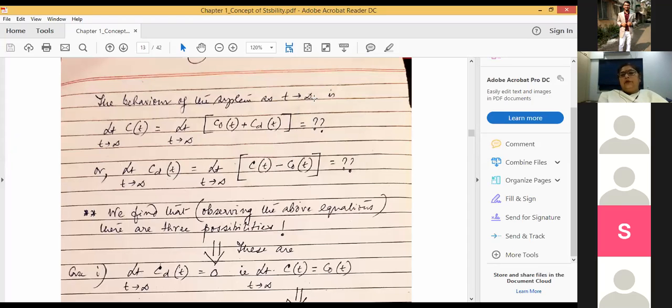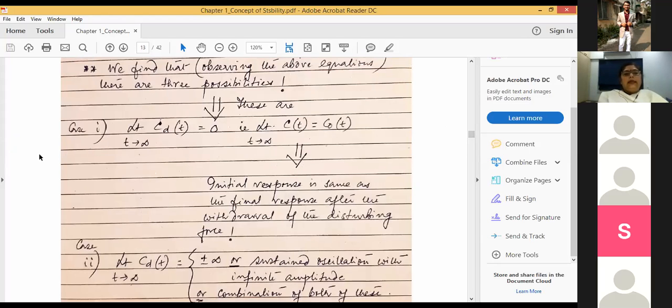Now, there could be three possibilities. What are the possibilities? The first is that limit t tends to infinity, CD(t) could be 0. That means as time advances, C(t) will be equal to C0(t). That means the original output, the actual output of the system, the initial response, is the same as the final response after the withdrawal of the disturbing force.